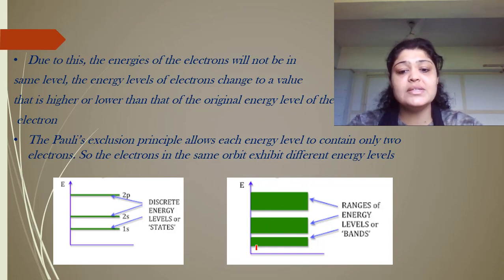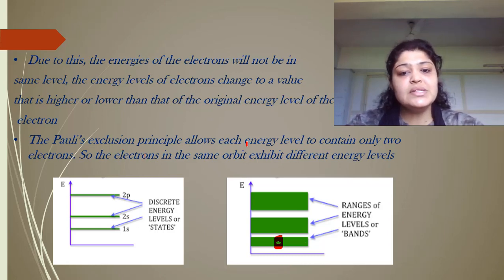in this scenario, the electron has moved to a higher level or to a lower level. And because the electrons follow Pauli's principle, that any energy level will have two electrons, instead of discrete values you will have a group of energies, and this group of energy is called a band.